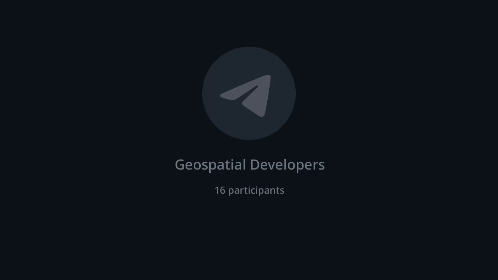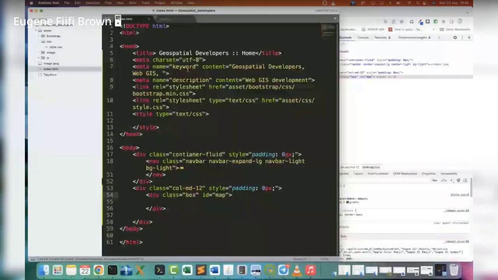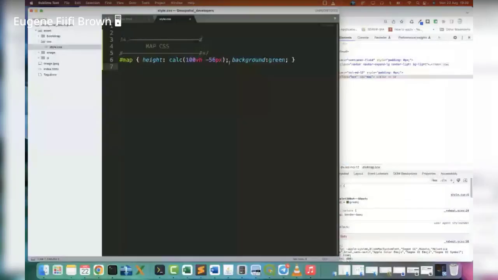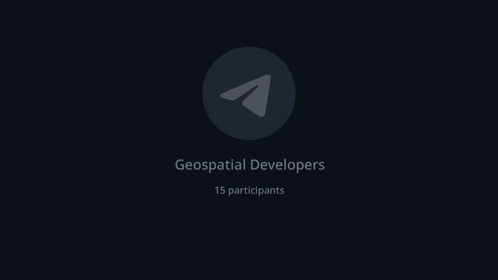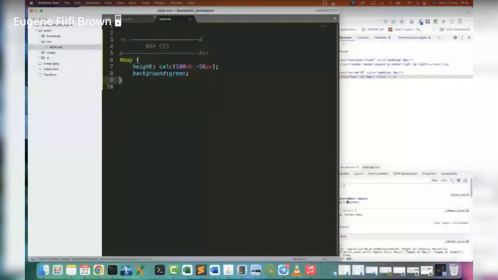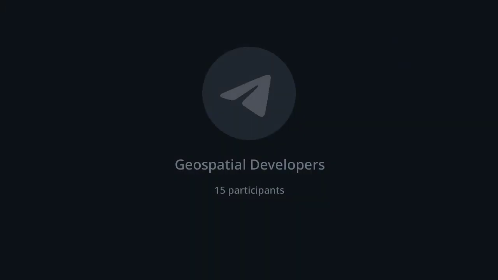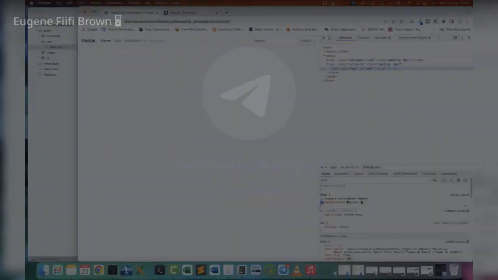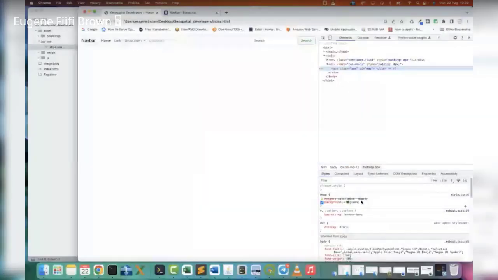But I realized that our style is not working anymore, and we need to find out why. I know that there's a problem with the calc function that I've written here. I don't know why it's giving an error.